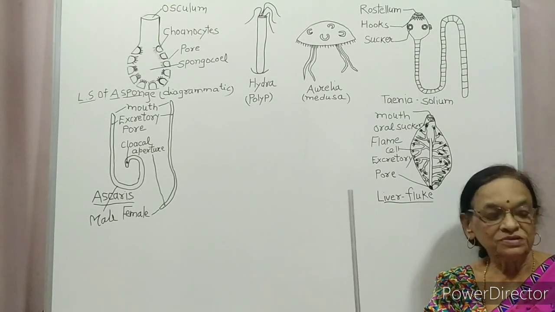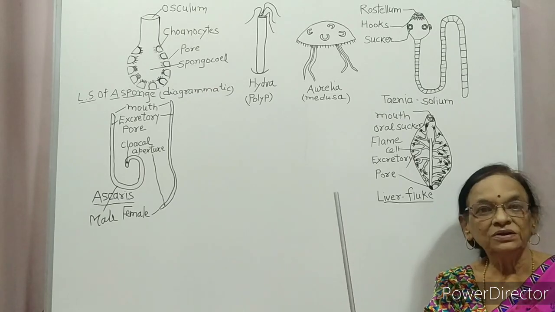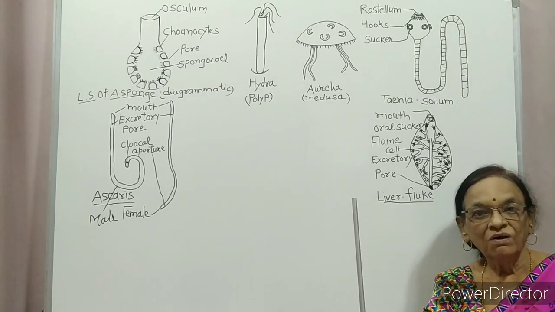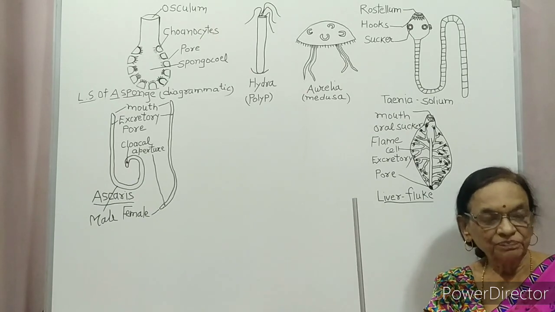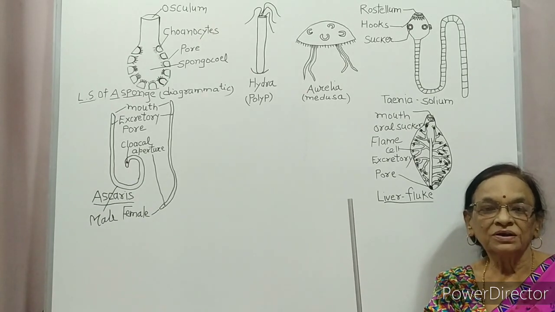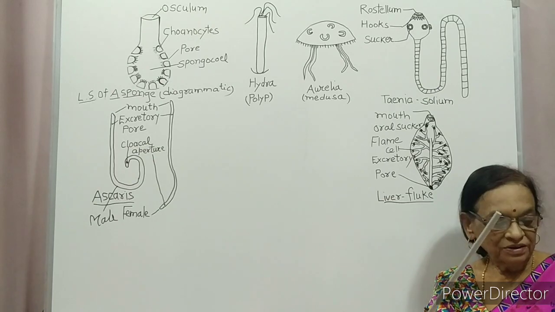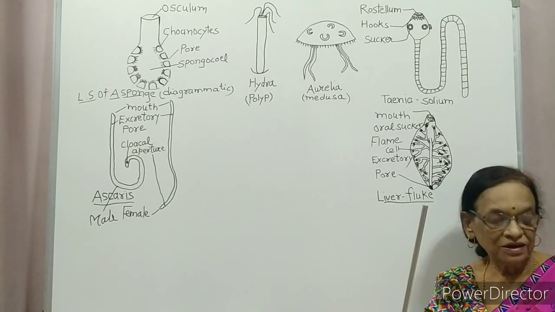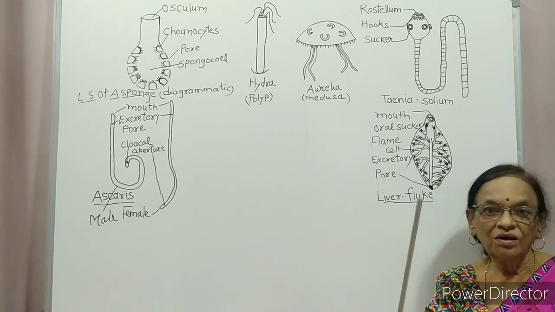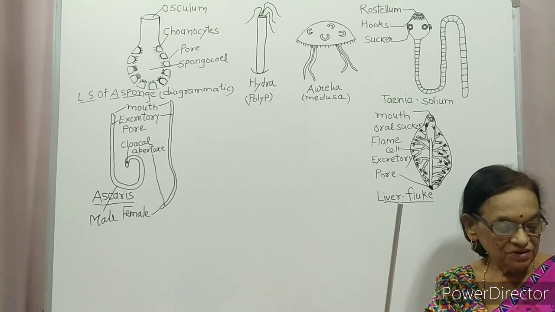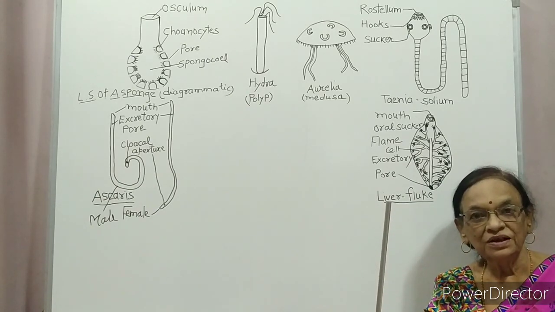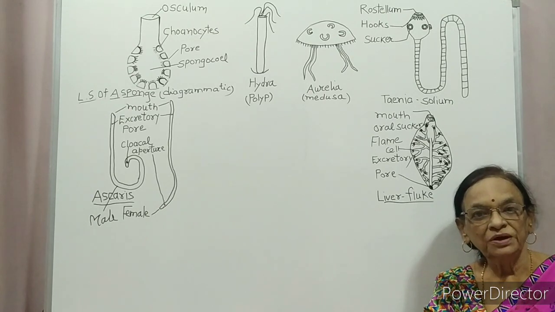Now, what is their habitat? Aquatic, mostly marine, sessile or free swimming. Body organization: radially symmetrical. Name Cnidaria is derived from cnidoblast or cnidocyst, stinging cell, which can paralyze the prey.